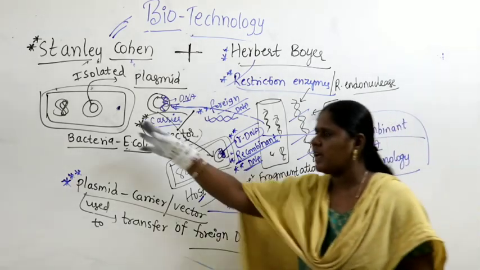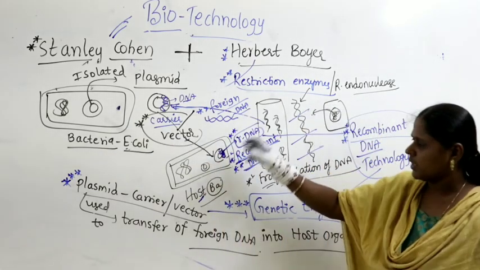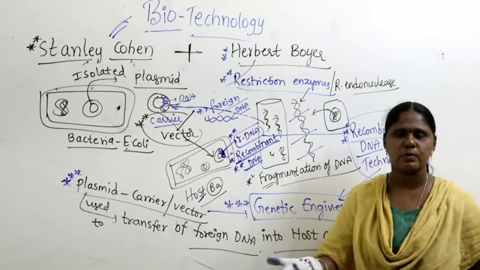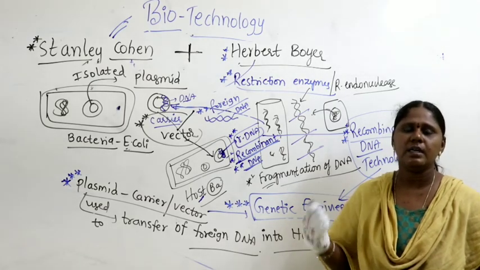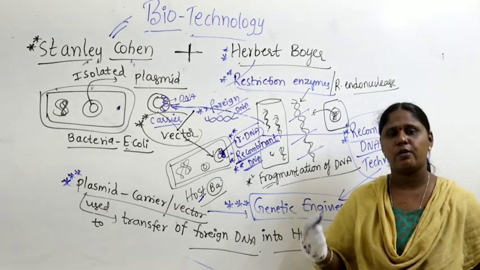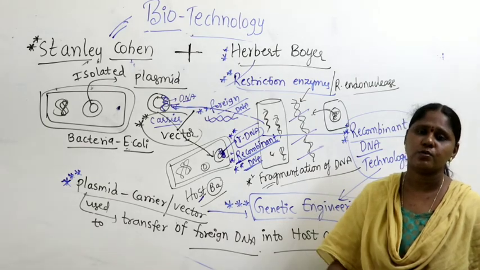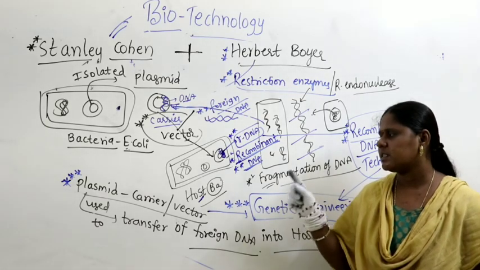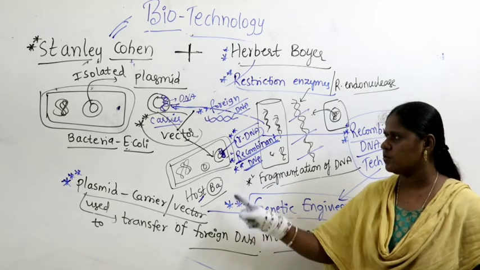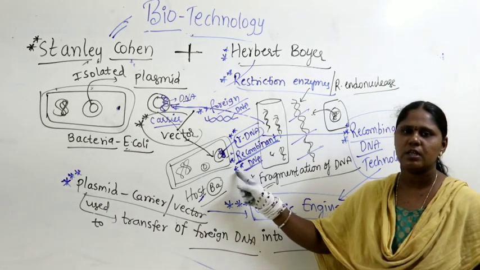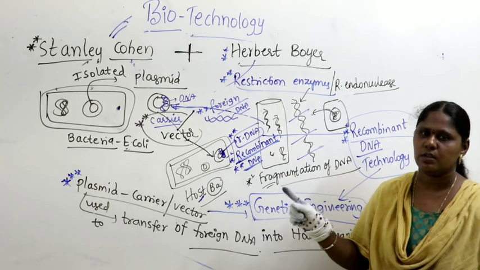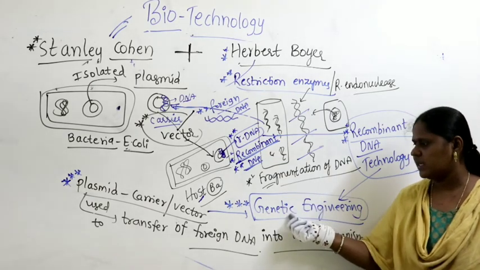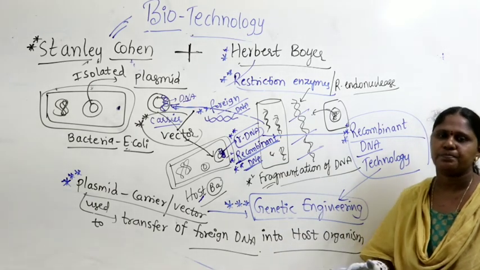Simply I cannot take the plasmid out of the cell and I cannot put it back into bacteria, right? It's not possible with the hand. It needs a lot of advanced technologies and a lot of research work, many experiments are needed, then only people were successful. Today the world knows how to transfer the gene from one organism to another organism. That's what we call genetic engineering.